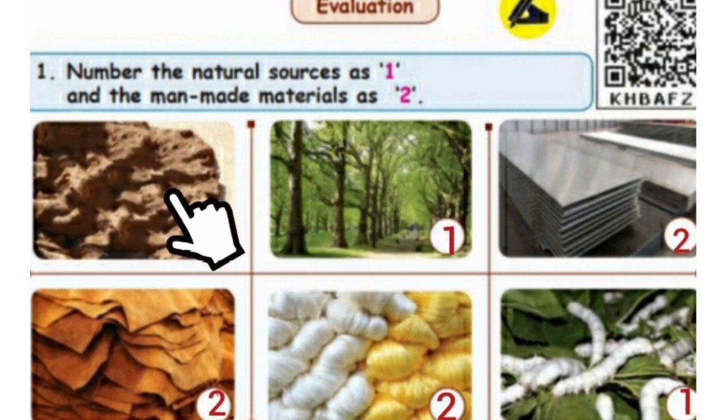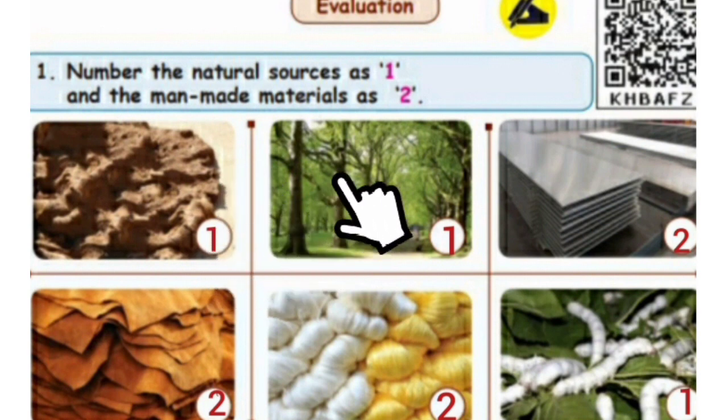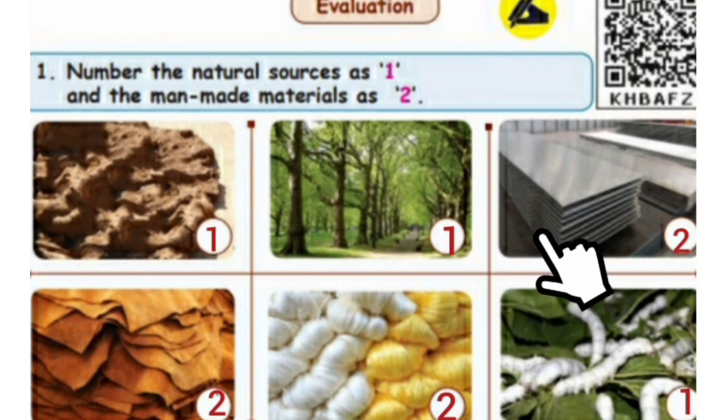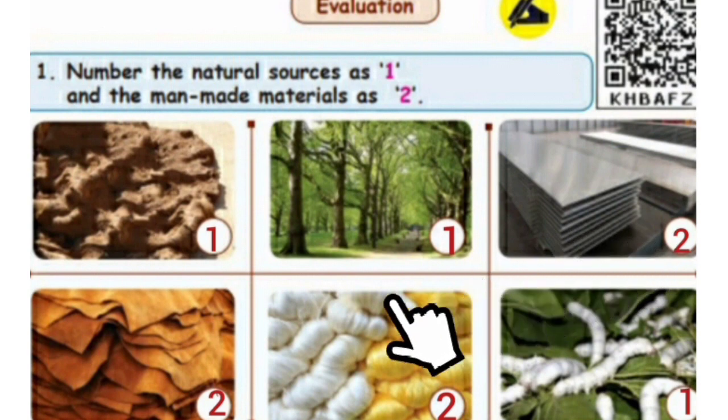What is this? This is a clay. It is a natural source. So, we should write number 1. See this picture. What is this? This is trees. This is natural sources. So, we should write 1. See, children, what is this? This is a man-made thing. So, we should write 2.